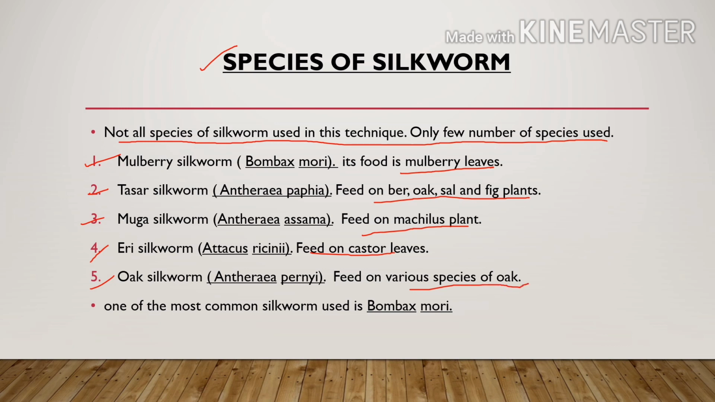One of the most common silkworms used during sericulture is Bombyx mori, which is also known as mulberry silkworm. It is the most common silkworm which is used in sericulture, right?